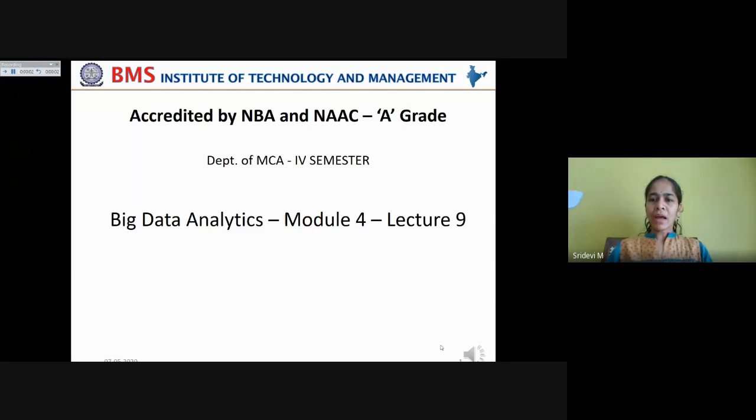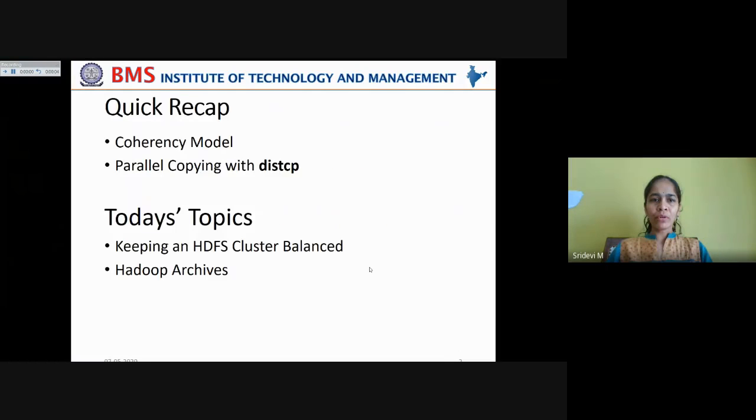Okay, welcome to this last lecture under module 4. In the previous session, we have seen about coherency model and parallel copying with DistCp. But because of this long gap due to internal exams, let us just go through the previous two concepts once again quickly and then proceed with the concepts of keeping a HDFS cluster balanced and Hadoop archives.